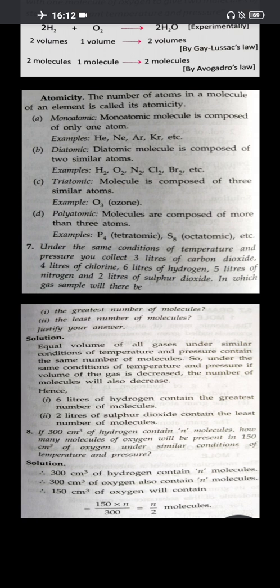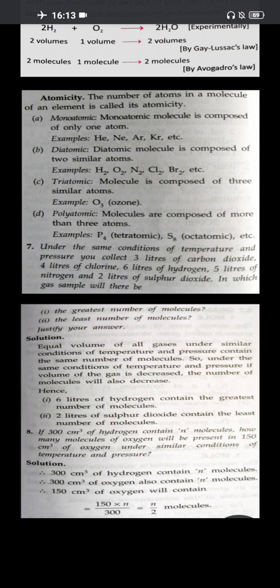Equal volumes of all gases under similar conditions of temperature and pressure contain the same number of molecules. Now, first one, 6 liters of hydrogen contains the greatest number of molecules. Very true. And the second one is least. Obviously, the smallest volume, that is 2 liters of sulfur dioxide, contains the least number of molecules.